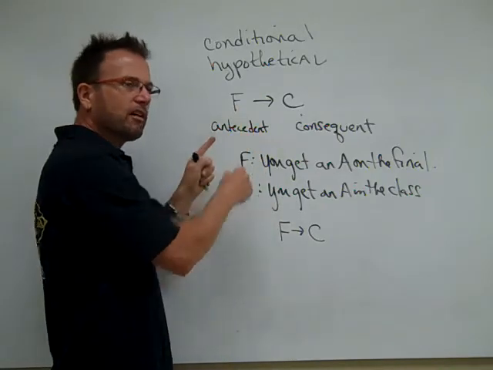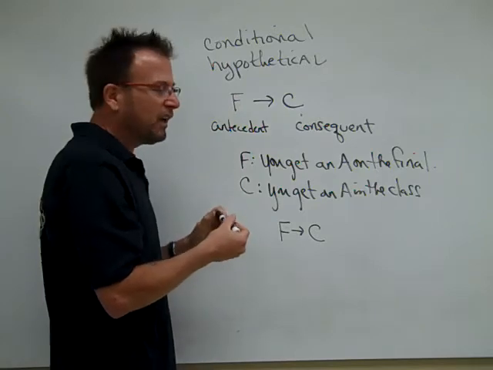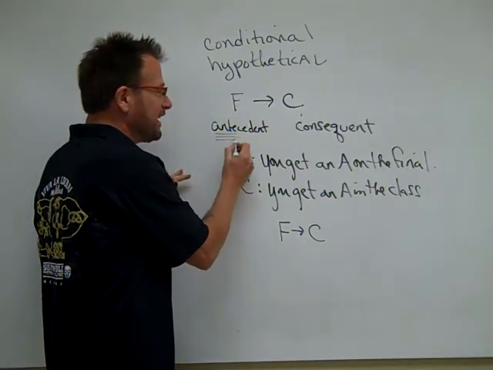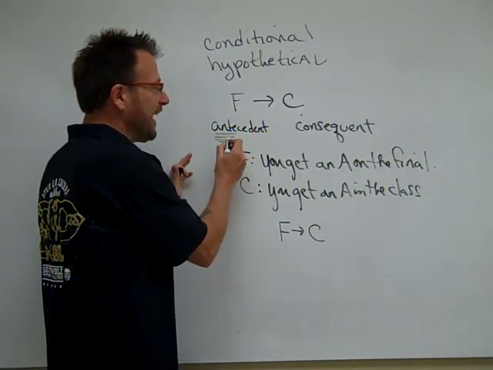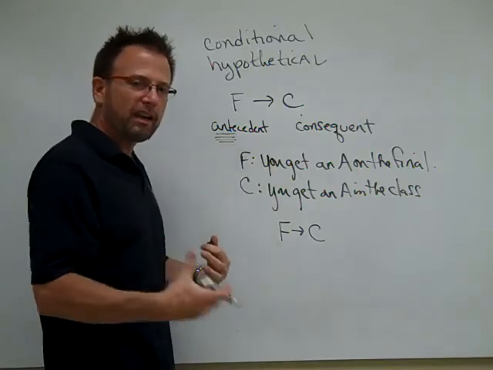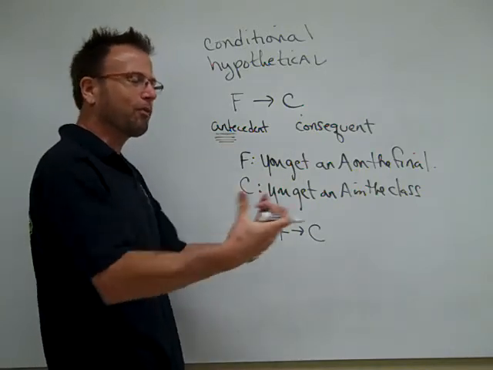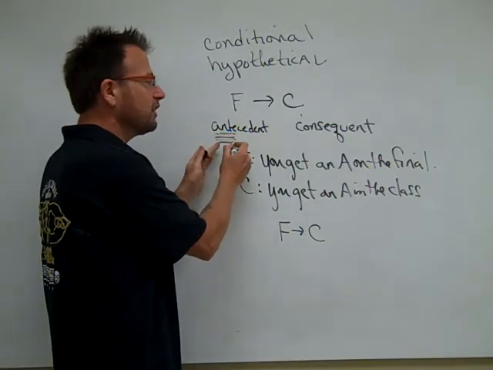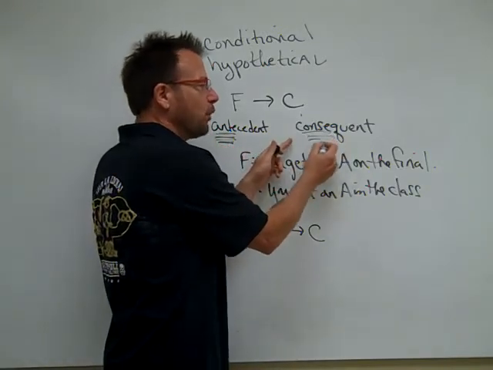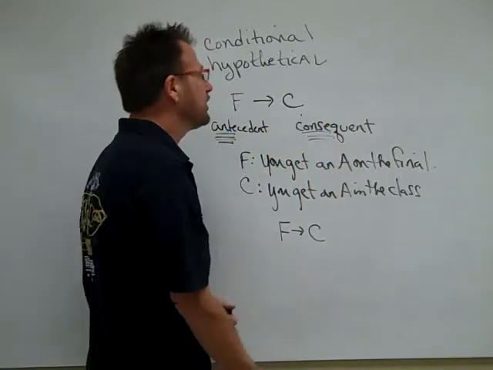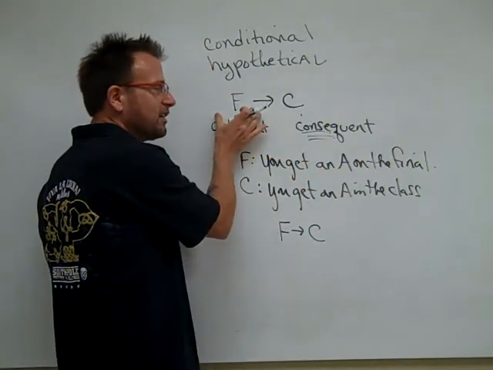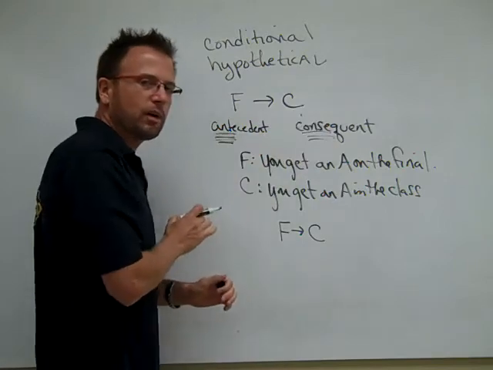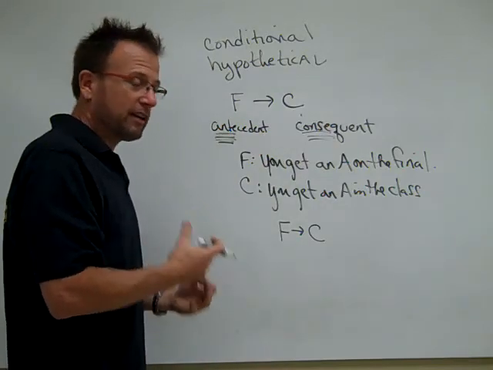Here, F is called the antecedent condition. If you play poker, you have to ante up, ante, A-N-T-E, antecedent, beforehand. Before you get your cards, you have to throw the money in and bet, right? So the before condition, and then the consequent, or what follows from the condition. So F is called the antecedent, C is called the consequent. And the ordering is very important.